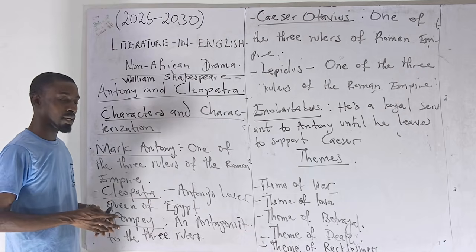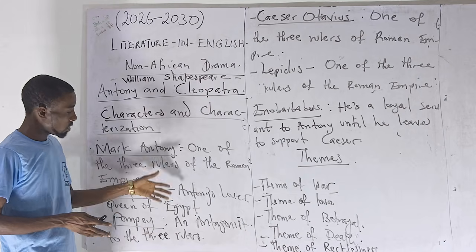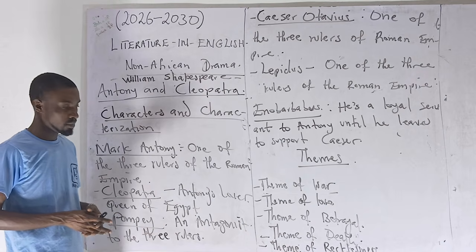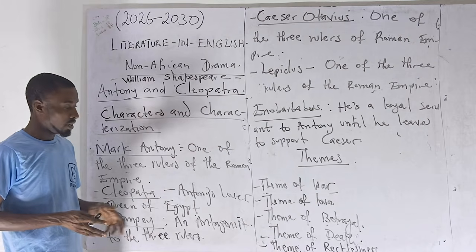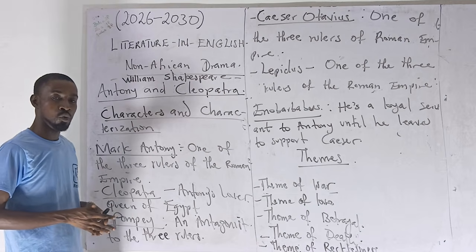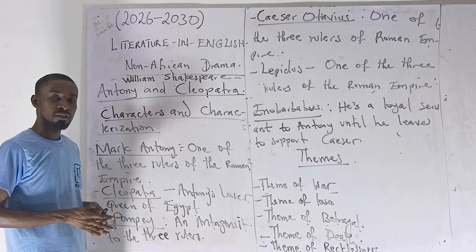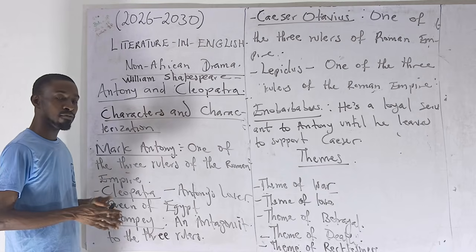Then we have theme of recklessness. And this points to Antony in the text. He's very reckless. He neglects his duty as one of the rulers of the Roman Empire, running after a woman, the queen of Egypt, in person of Cleopatra. Of course, his reckless life, we could say, leads to his death.